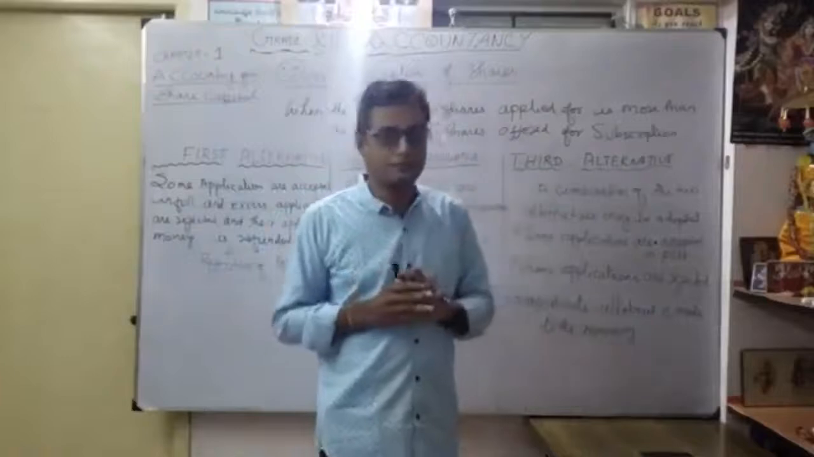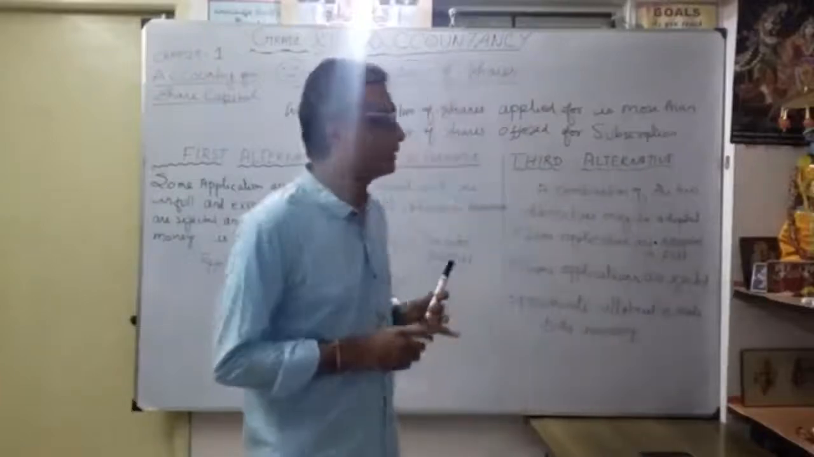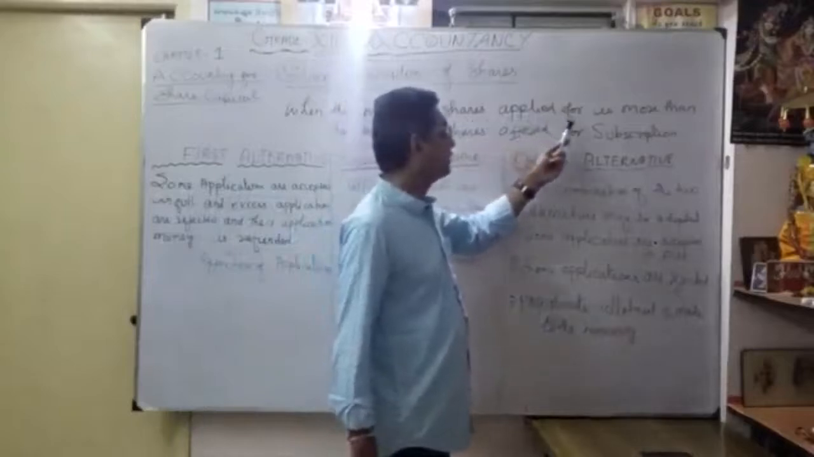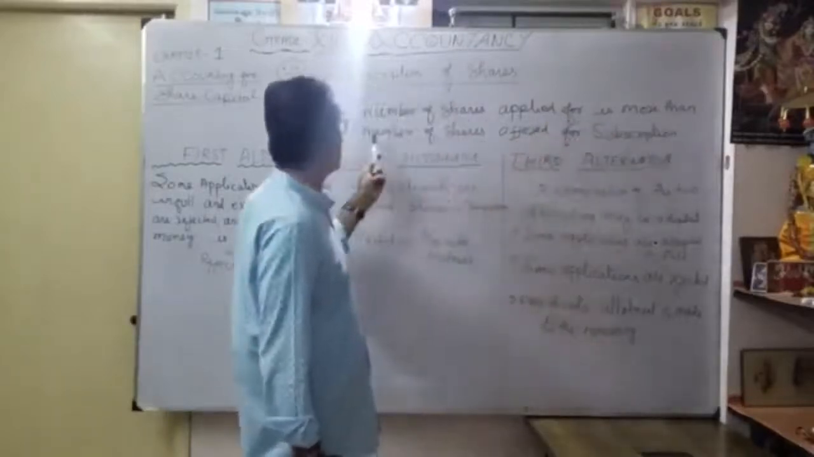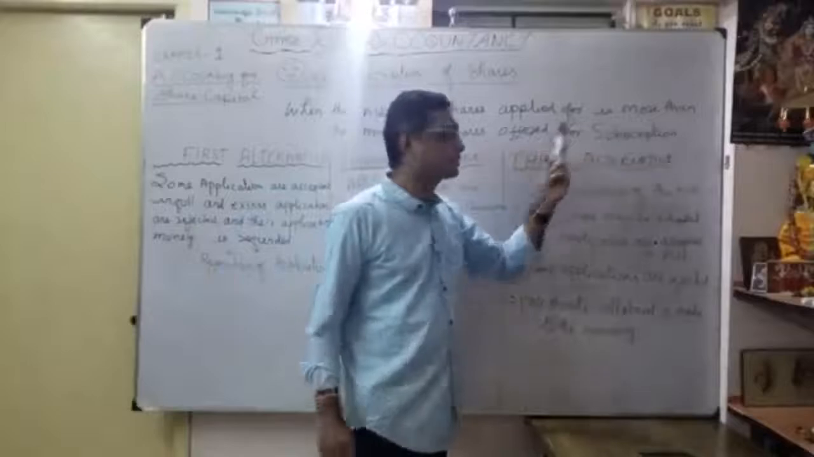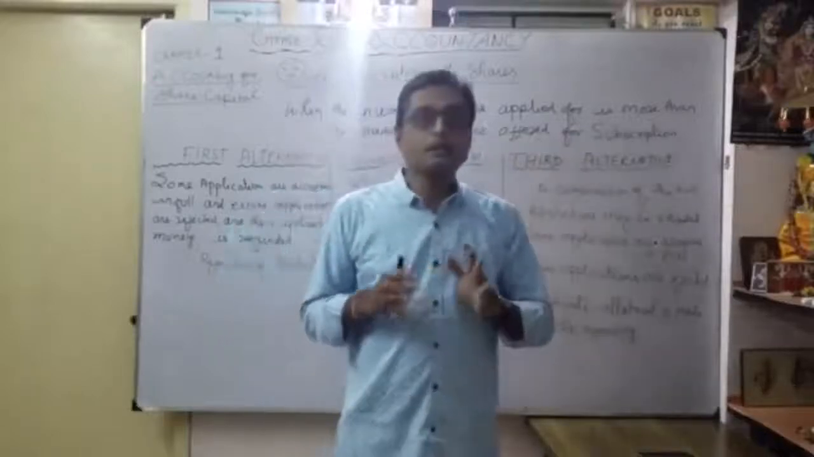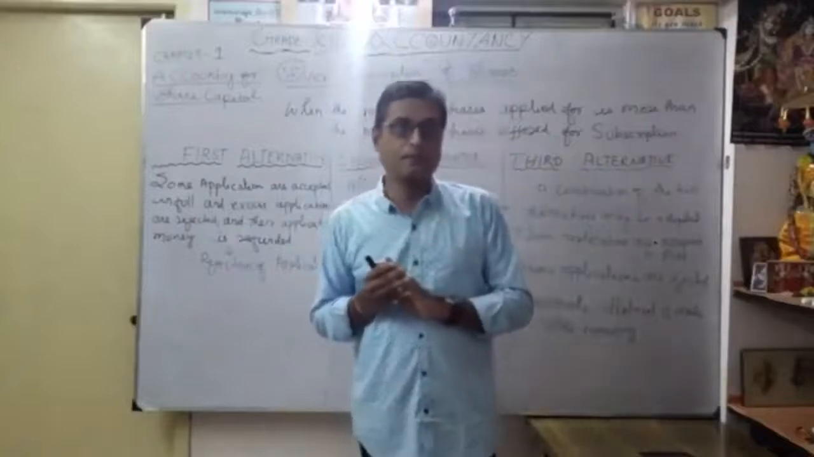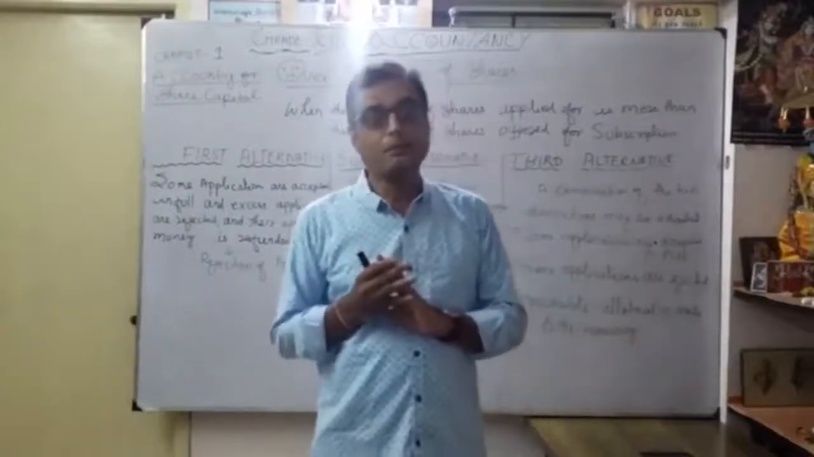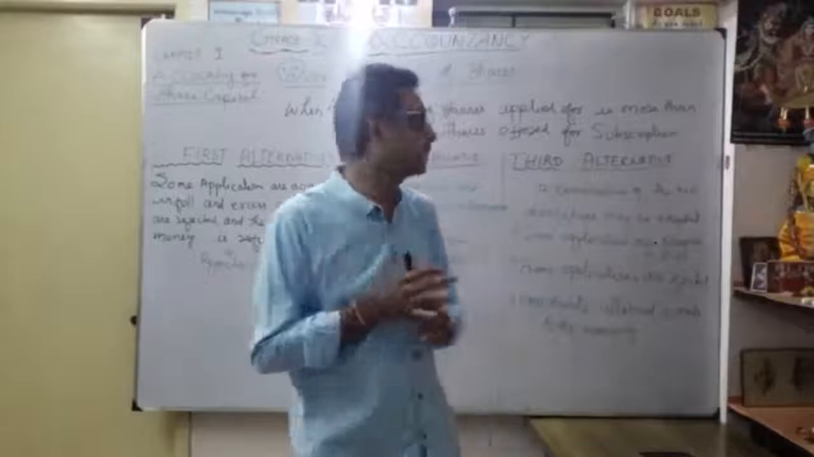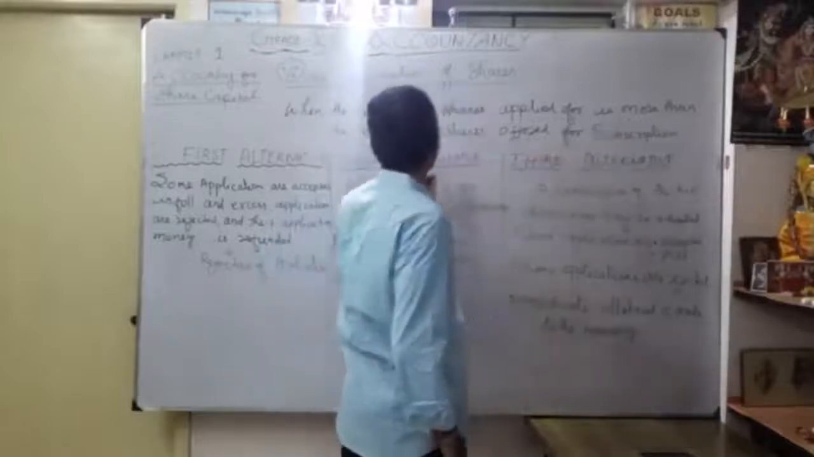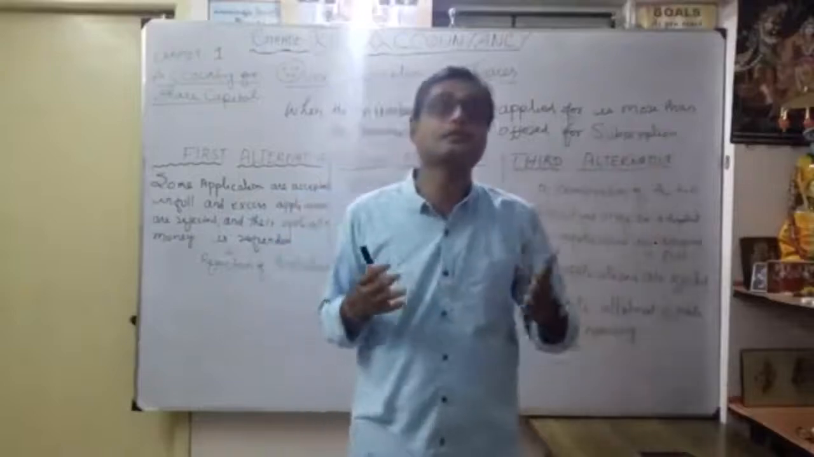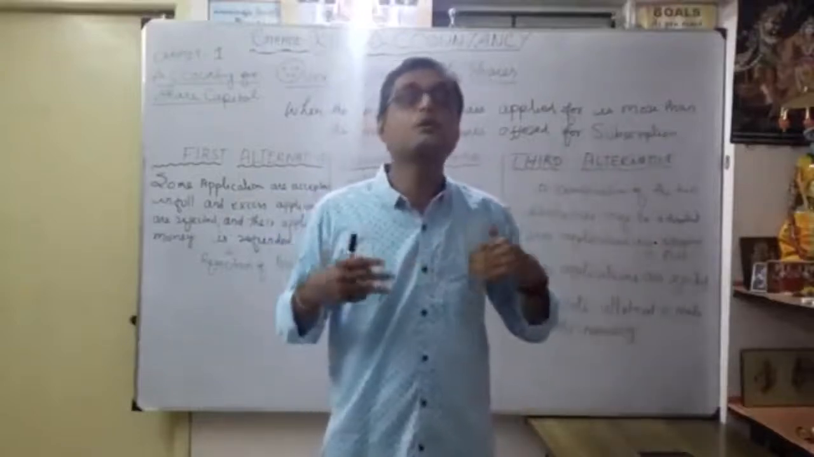What is the meaning of over subscription of shares? When the number of shares applied for is more than the number of shares offered for subscription. For example, the company issued 50,000 shares, but the public applied for more than the issued shares, maybe 70,000. This is called over subscription.